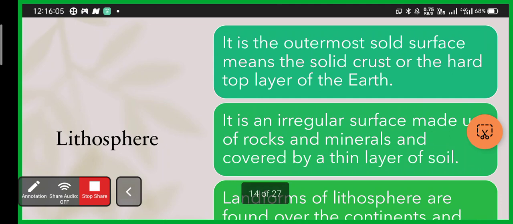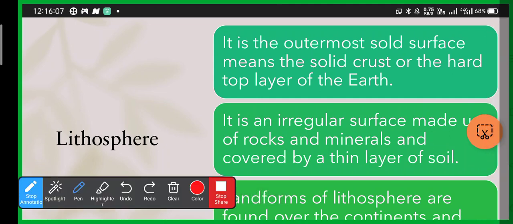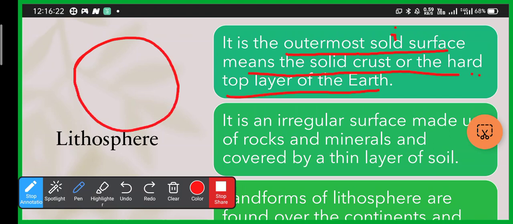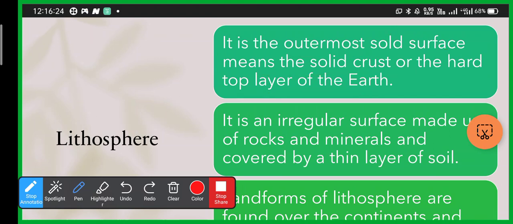What is lithosphere? Lithosphere is the outermost solid surface, which means the solid crust or the hard top layer of the earth. Let's say this is our earth, and we have three main layers.